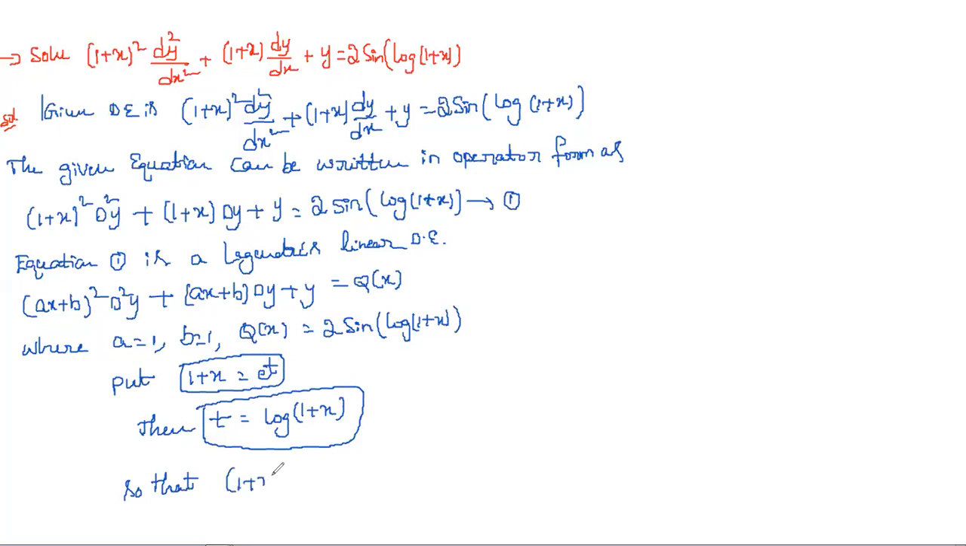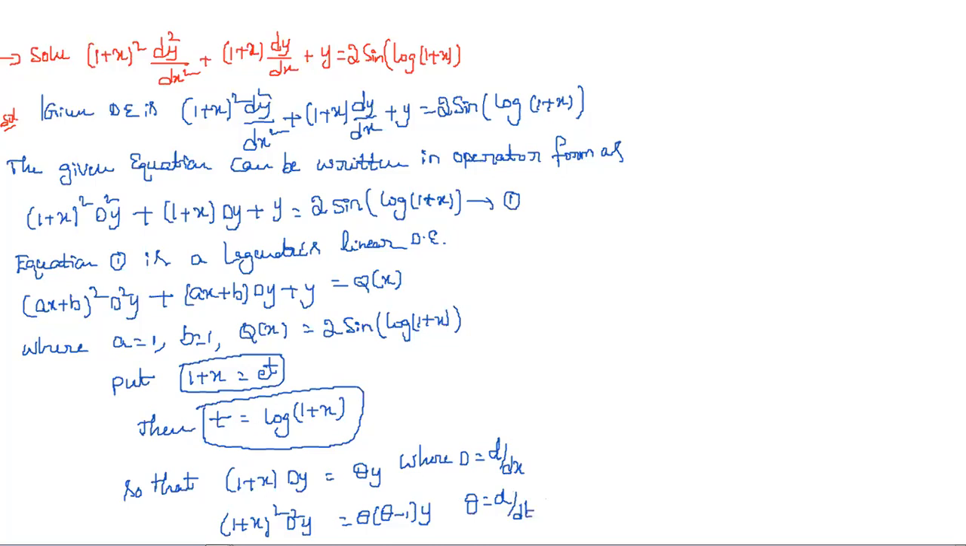So (1 plus x) dy, here a is 1, so we write 1 into theta y, that is nothing but theta y. And next (1 plus x) whole square d square y is theta into (theta minus 1) into y, where D is d by dx and theta is d by dt.